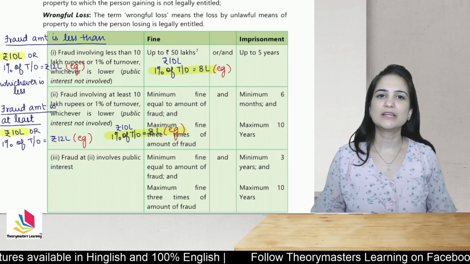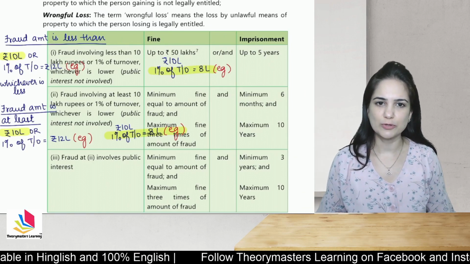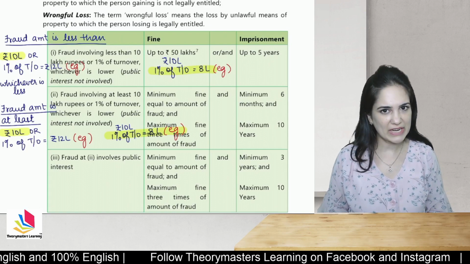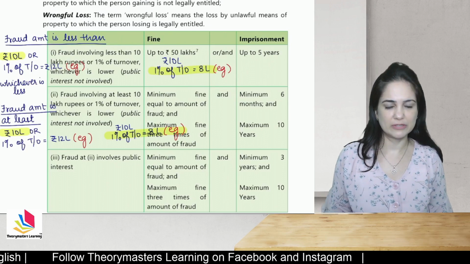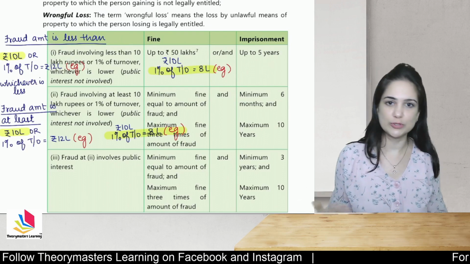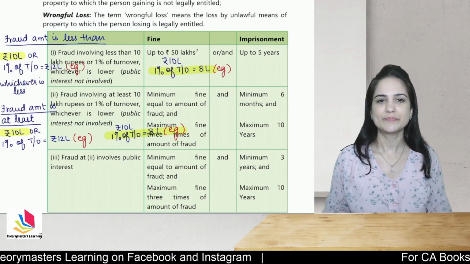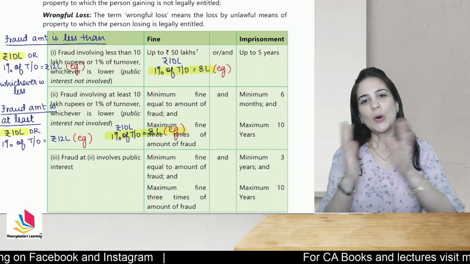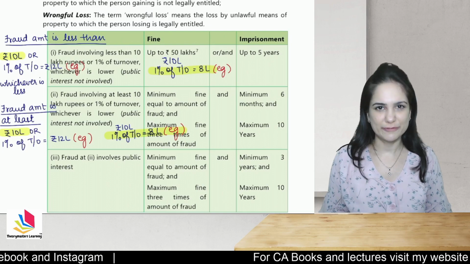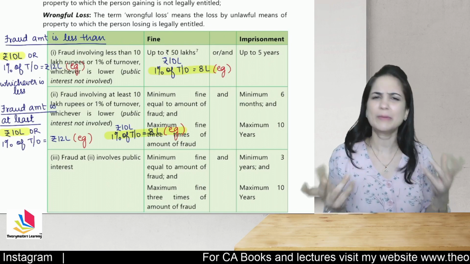That is, the person will be subject to fine up to rupees 50 lakhs or imprisonment up to 5 years. Can be both also. So that is why they have written and. So fine will be up to 50 lakhs or imprisonment up to 5 years, or it may be both.